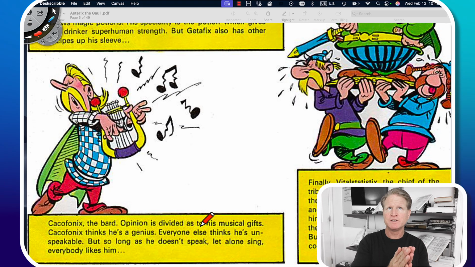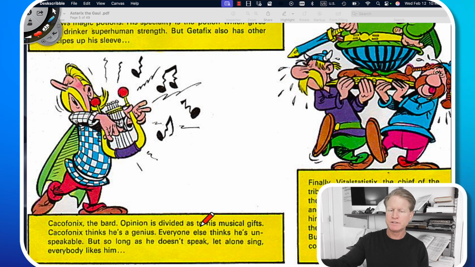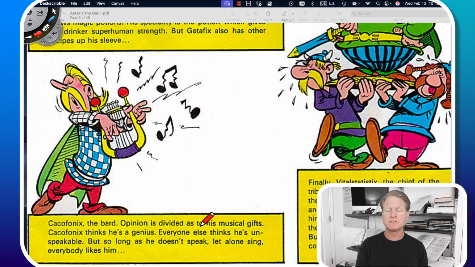As to, if we say opinion is divided as to his musical gifts, we're talking about his musical gifts. When it comes to his musical gifts, opinion is divided. When we speak about his musical gifts, opinion is divided. When we think of his musical gifts, opinion is divided. All of those sentences we could say another way in English. Opinion is divided as to his musical gifts.